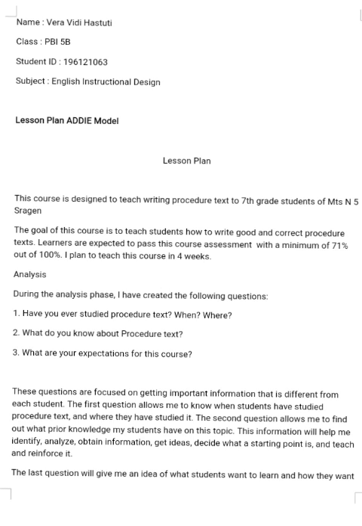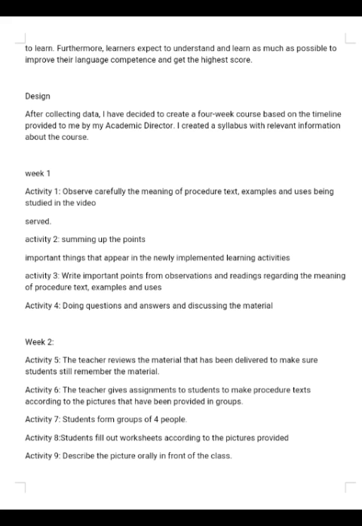Furthermore, learners expect to understand and learn as much as possible to improve their language competence and get the highest score. Design. After collecting data, I have decided to create a 4 weeks course based on the timeline provided to me by my academic director. I create a syllabus with relevant information about the course.